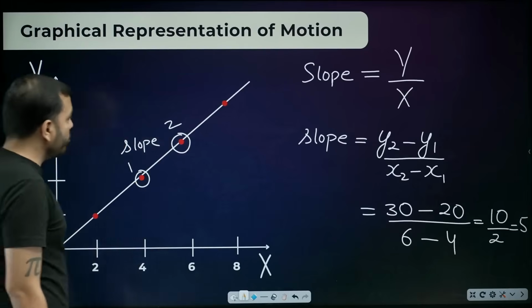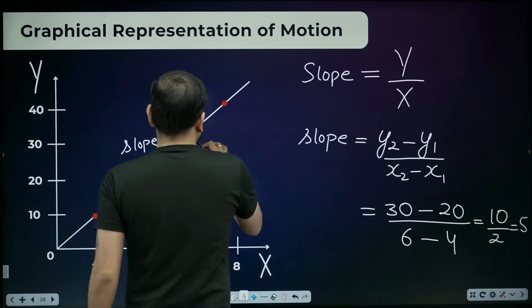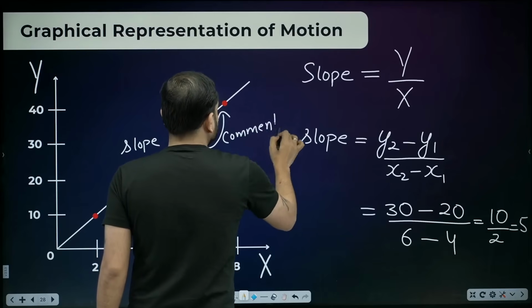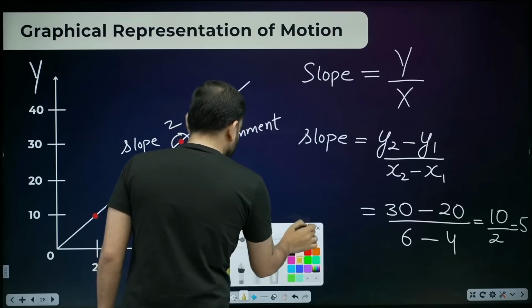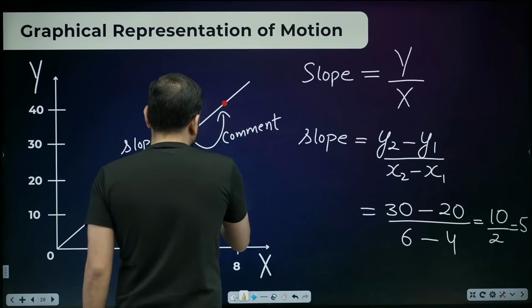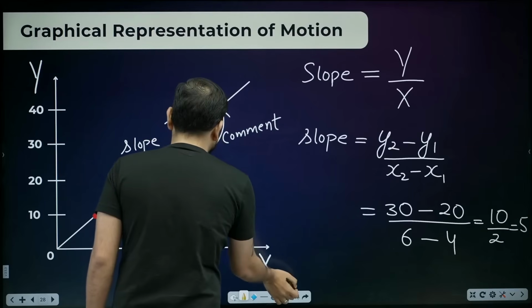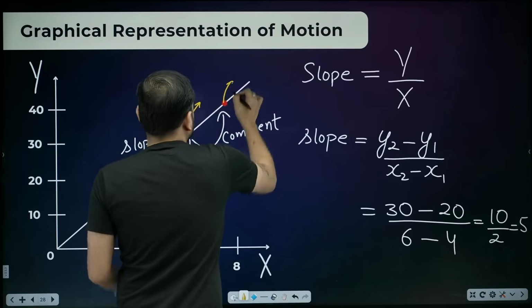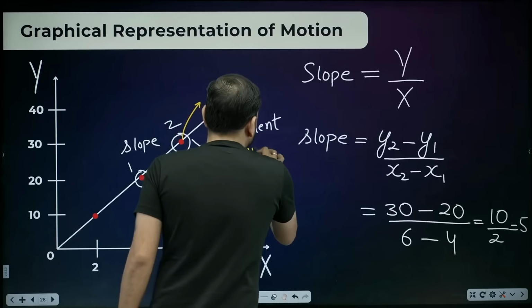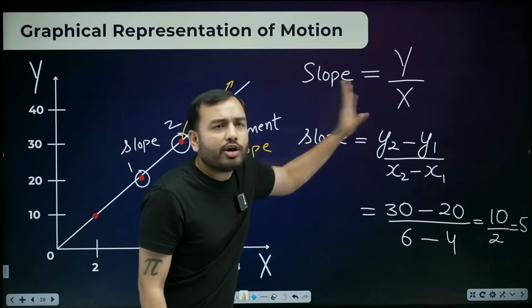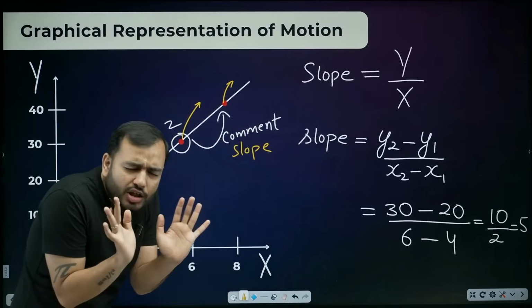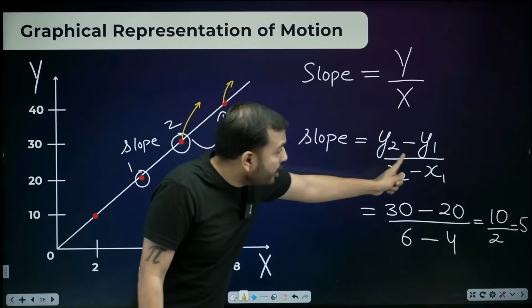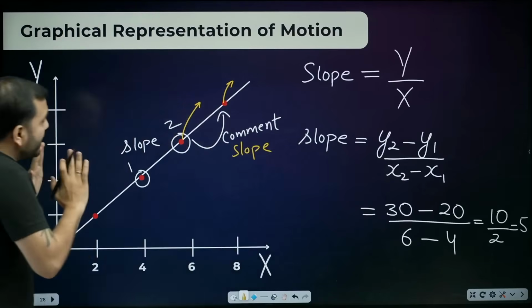Okay, do one thing. You find the slope here from this point to this point. Write this down as homework and comment it. Comment and tell me what the slope comes out to be of these 2 points. If this is point 1 and this is point 2, then how much will the slope be? You will comment and tell me, bhai sahab. Did you understand slope? Roughly speaking, it is the ratio of y and x. If you want to calculate the exact slope, then y2 minus y1 divided by x2 minus x1. Beta, did this make sense?